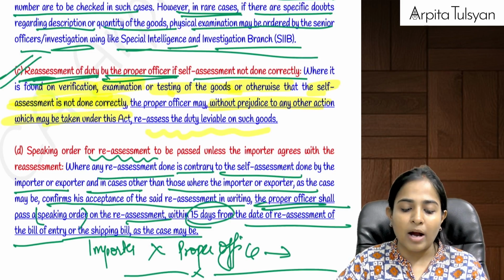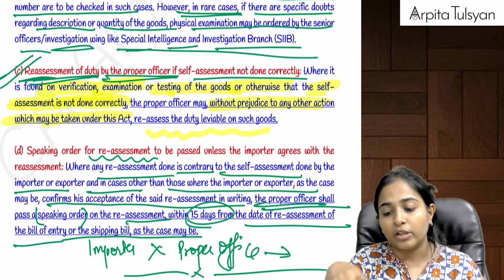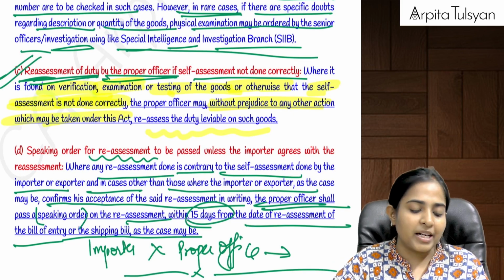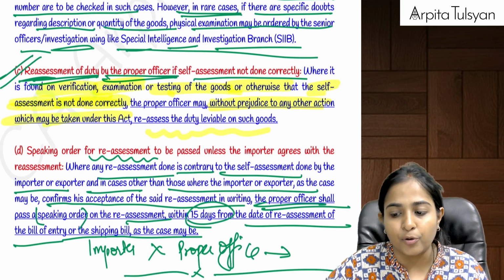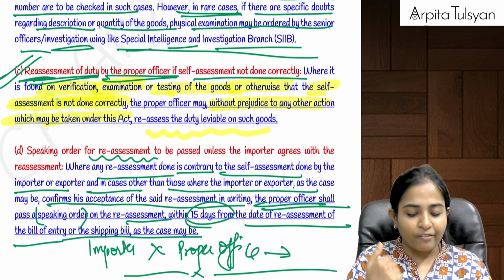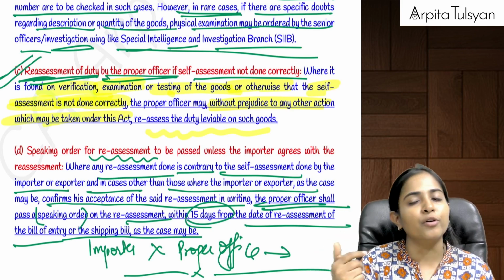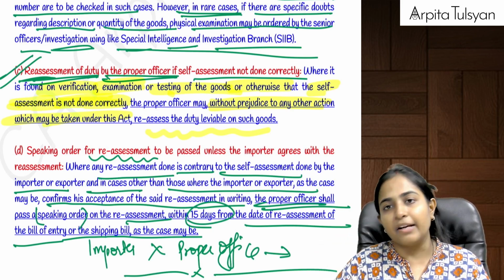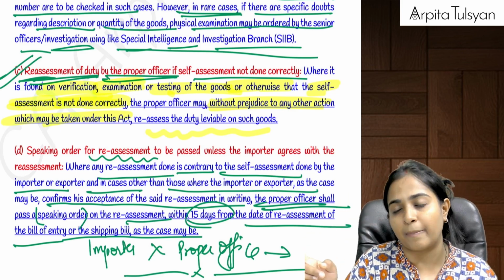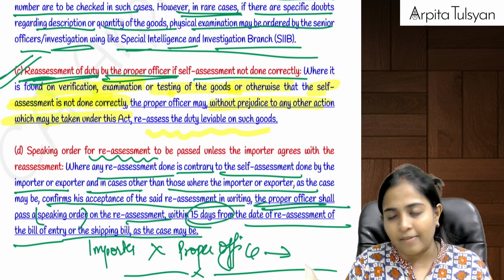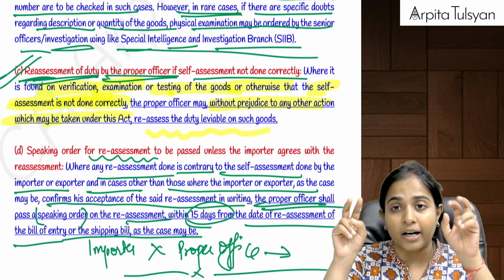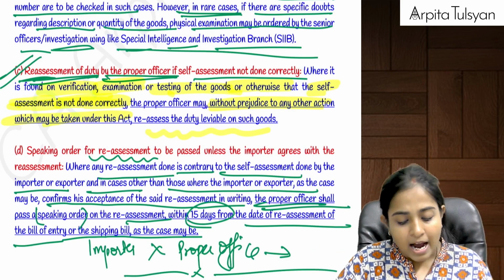Now, sometimes it can so happen that I do my own self-assessment of customs duty, but the proper officer is not satisfied. So the proper officer can, after doing the verification, examination, etc., do reassessment of duty, and whatever is the differential duty, if I have paid more, then that will be refunded back to me, or if I have paid less, then I am required to pay the difference. If I still don't agree with the reassessment order passed by the proper officer, then I'm left with no option. I have to listen to the proper officer, and the proper officer will pass a speaking order, a detailed order, on why he has done such an assessment.